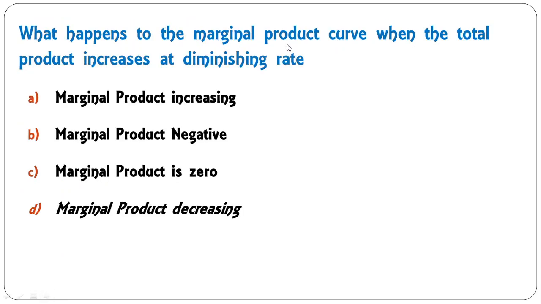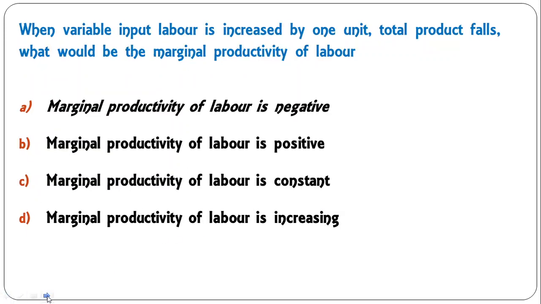What happens to the marginal product curve when the total product increases at a diminishing rate? When total product increases at a diminishing rate, marginal product cannot increase, it cannot be negative, it cannot be 0. Marginal product will be decreasing. So here D is the correct answer. The hint is here: total product increases at a diminishing rate, so marginal product would be decreasing.